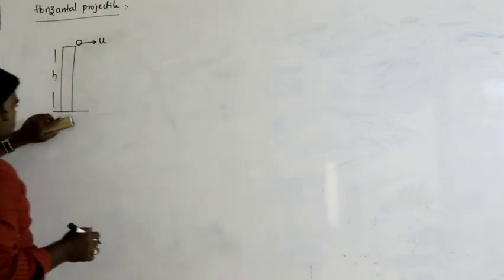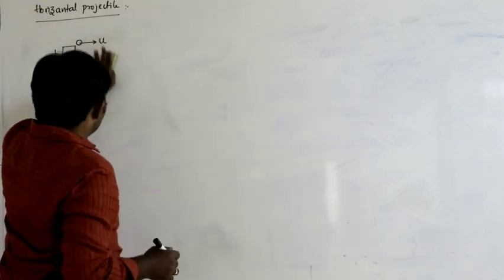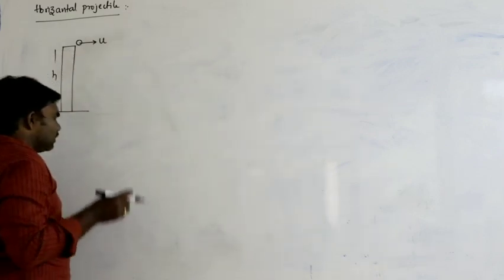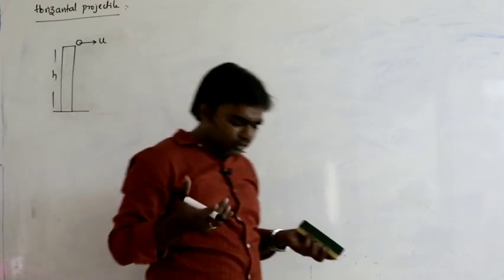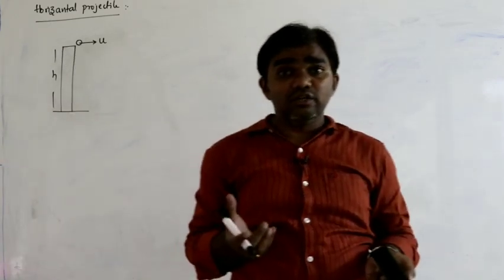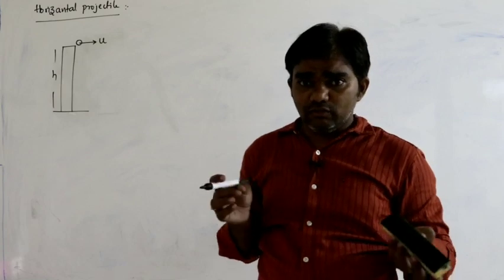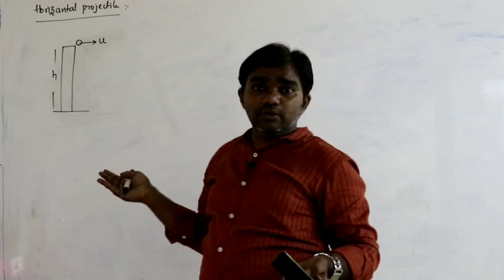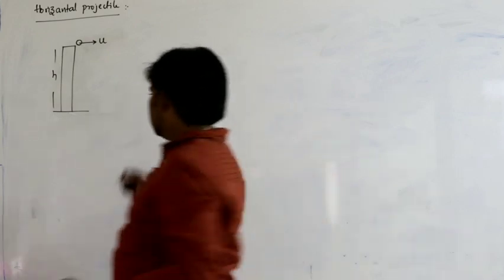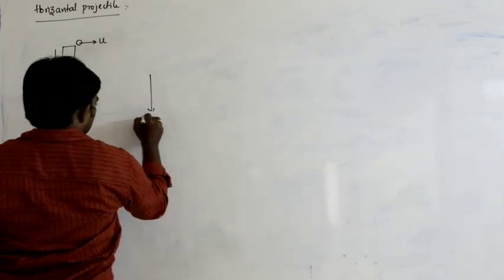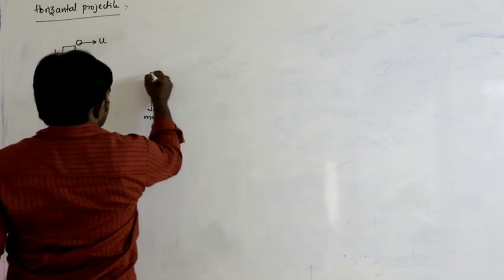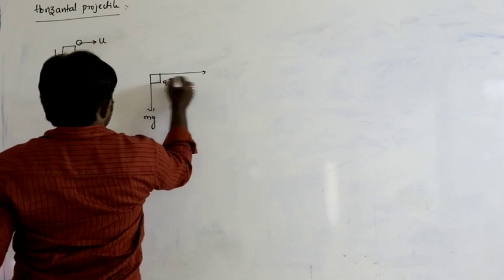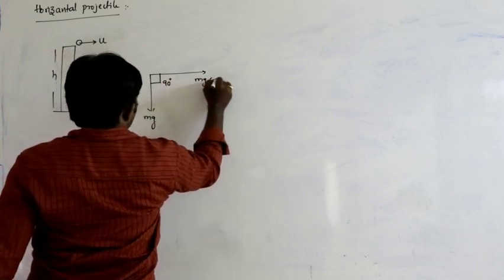So in this situation also, what is the direction of weight of the body? Gravitational force always acts only vertically downwards. But along horizontal direction, what is the component of weight? See here, this is the weight of the body, mg. Horizontal direction, here the angle is 90, so this is mg cos 90.